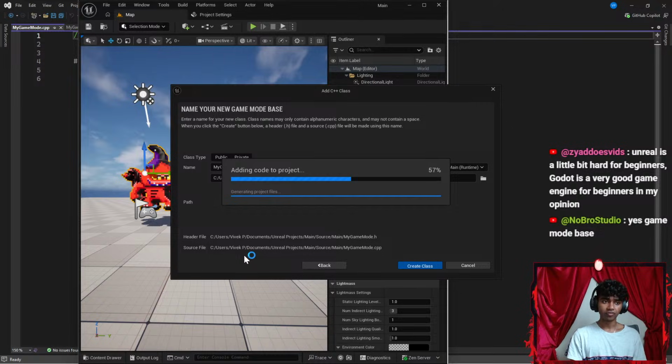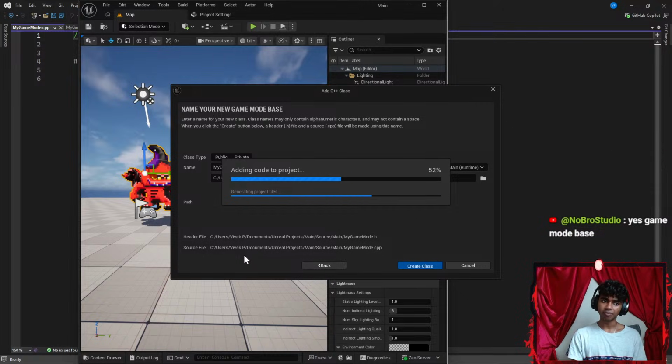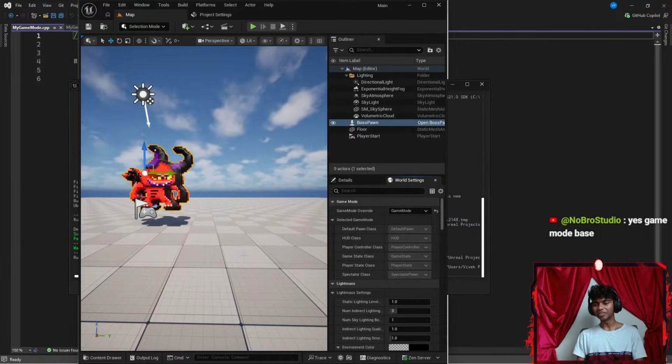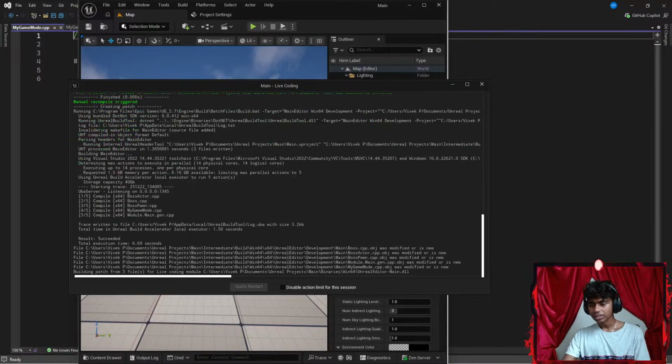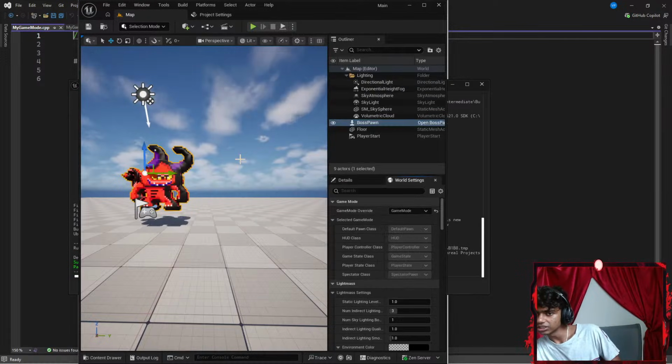Unreal is a little bit harder for beginners. Godot is a very good game engine for beginners in my opinion. That actually does make sense. I feel like Unreal is hard as well, but that's one reason that I'm kind of doing it, because for some reason, I enjoy stuff that's a bit hard to do. Maybe let me go ahead and eat some apples.